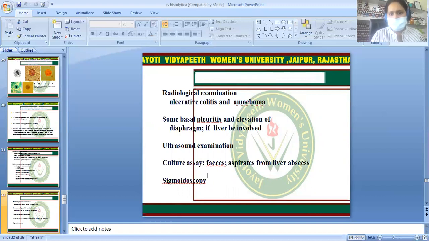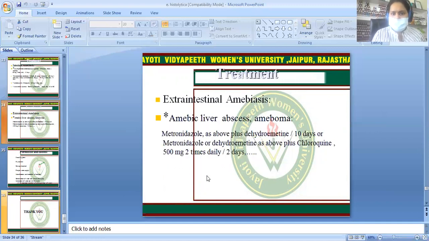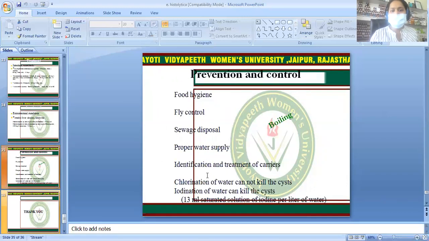On radiological examination, you can see ulcerative colitis and pleuritis, and on ultrasound you can also see the liver abscess. Culture assay is also possible, and sigmoidoscopy is definitely helpful. In treatment, for asymptomatic amoebiasis there are some drugs, and for symptomatic amoebiasis there are again iodoquinol three times a day and metronidazole, to which it is very sensitive. Extra treatment is broad-spectrum antibiotics.